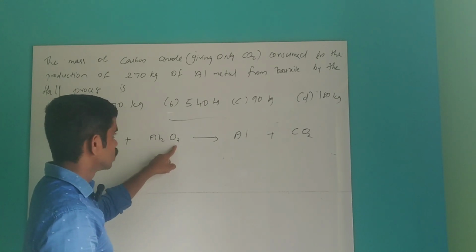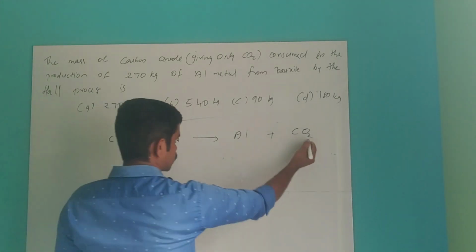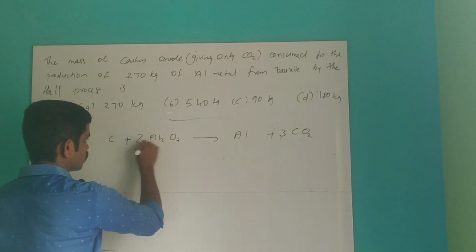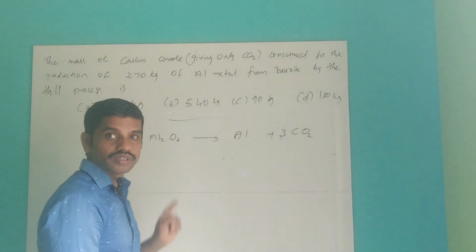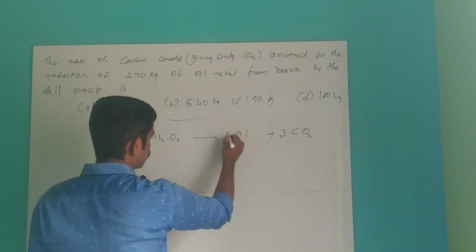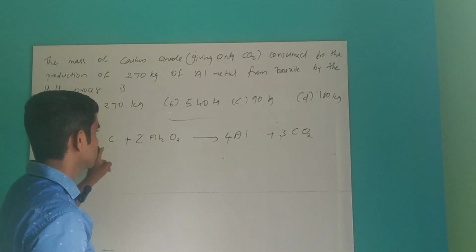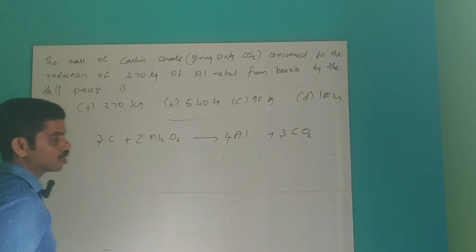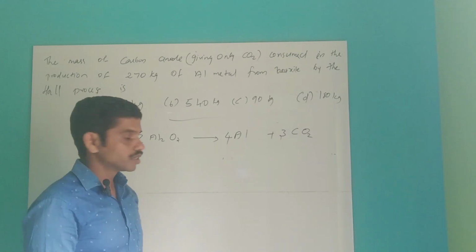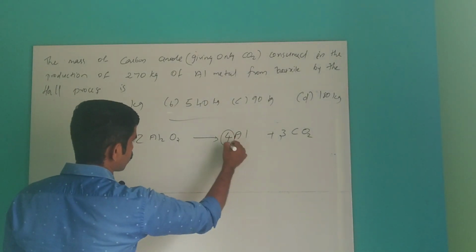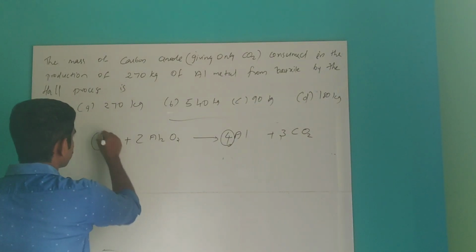Here 3, here 2, so you have to multiply by 3 and 2, 6 oxygen. First balance oxygen. Now 4 aluminium, so give 4 here. How many carbon? 3 carbon, so give 3. So this is the balanced equation. Now you see 4 aluminium is reacting with 3 carbon.